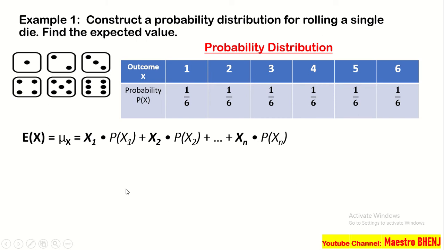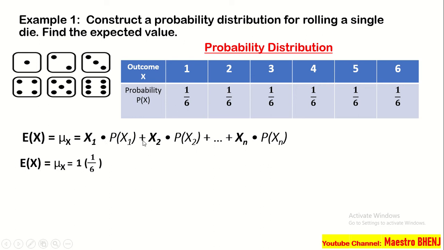So, we have the formula na discuss natin kanina, which is expected value, that is equal to the mean of the random variable, that is equal to x sub 1 times the probability of x sub 1 plus x sub 2 times the probability of x sub 2 hanggang depende sa ating given. Okay? So, let us substitute. So, let us substitute x sub 1. Ito yung x sub 1, x sub 2, x sub 3, x sub 4, x sub 5, and x sub 6. So, sa x sub 1 natin, that is 1. Tapos, multiplied by, yung probability niya raw ay 1/6.